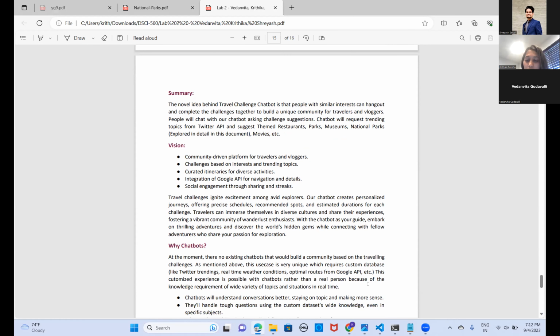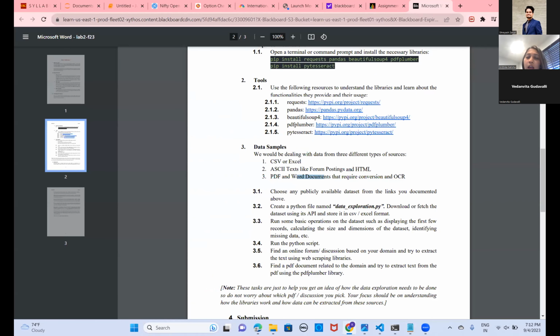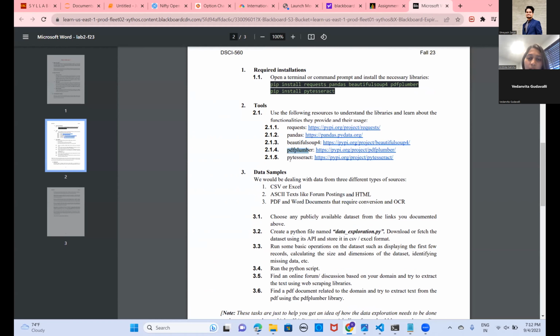So my task was to use a PDF and a Word document and take out the text information from it, using the PDF Plumber and PyTesseract libraries, which I'm going to show you right now how I did.